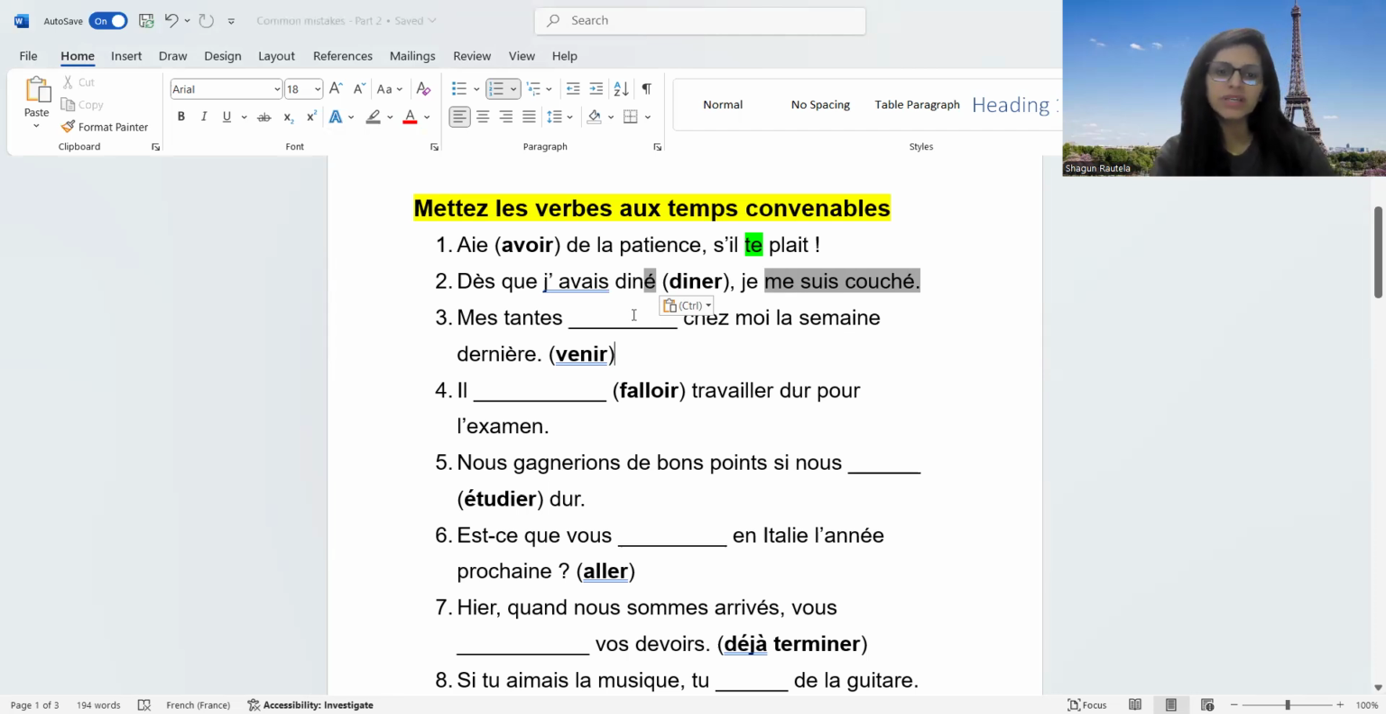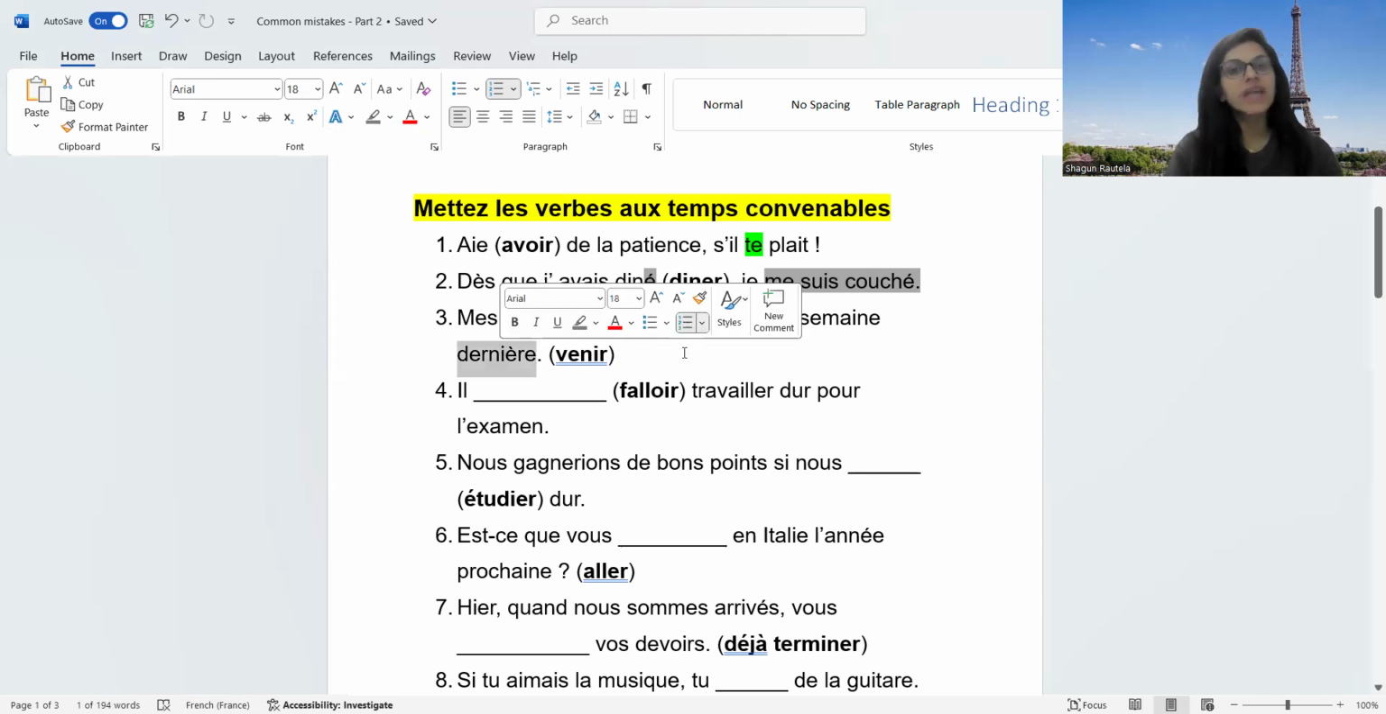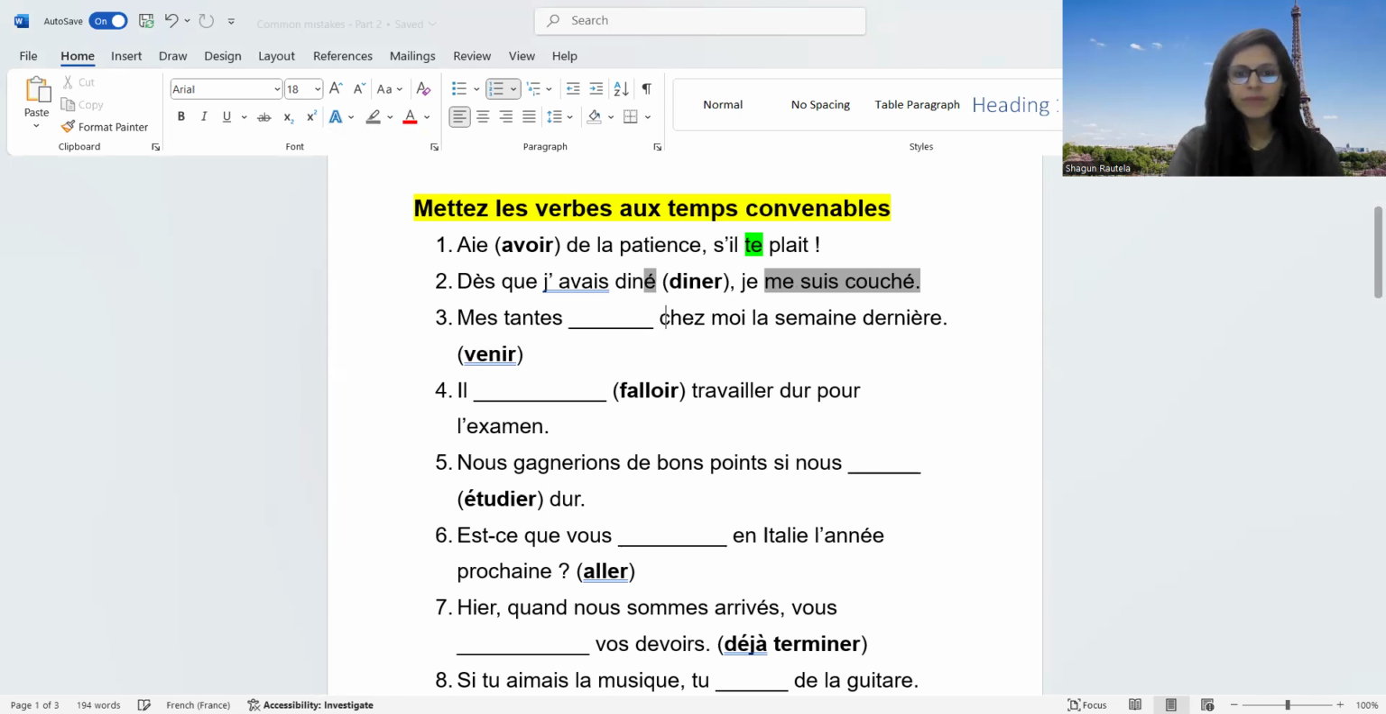Let's move to the third sentence. What was my first step? See the tense. The tense is not given. Second step, see the keyword. So which is the keyword? Dernier. If it's dernier, that means it is passé composé. Mes tantes sont venues. How do you conjugate passé composé? Sont venues.